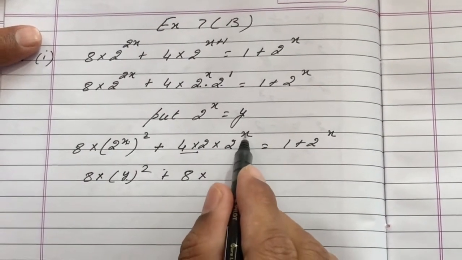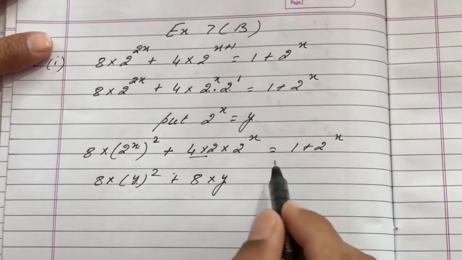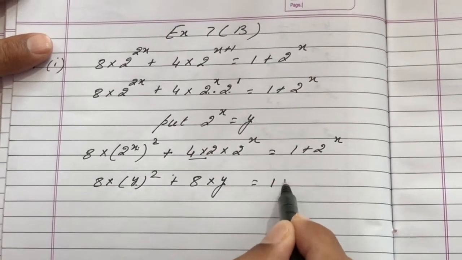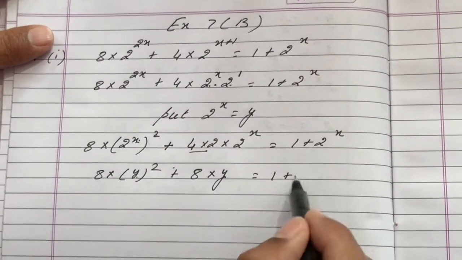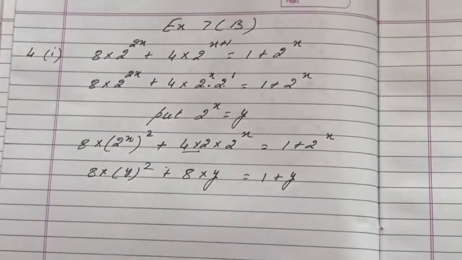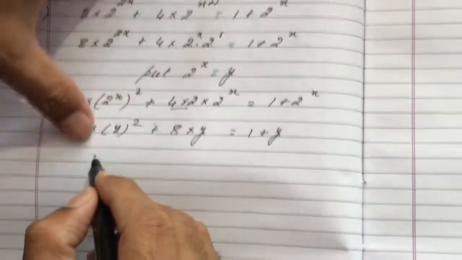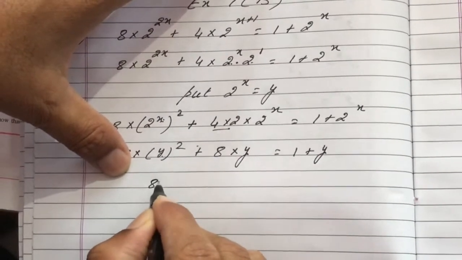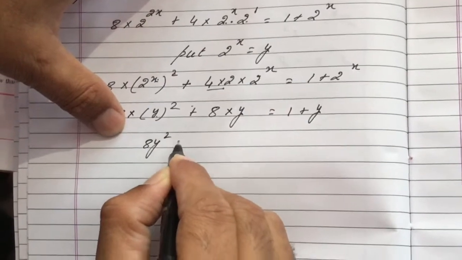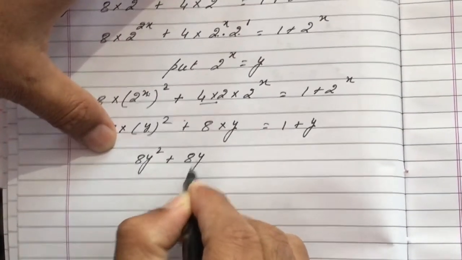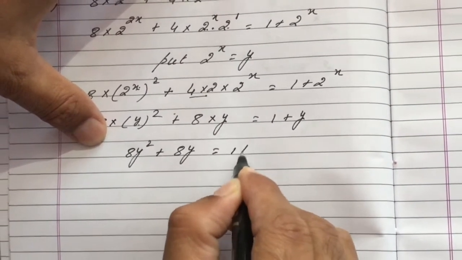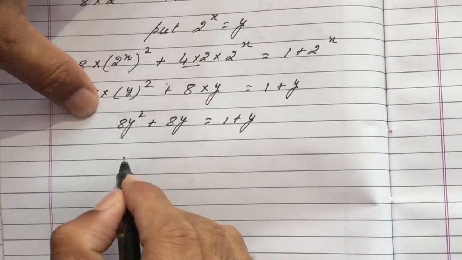In place of 2 raised to power x, I write y, is equal to 1 plus y. So I write 8y square plus 8y is 1 plus y.